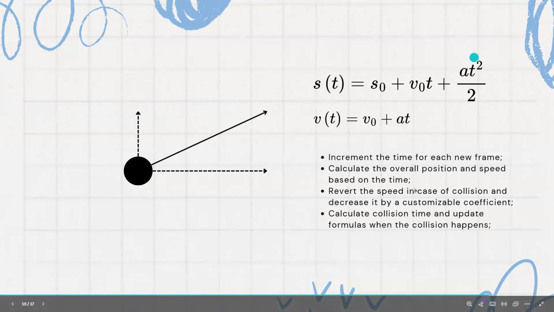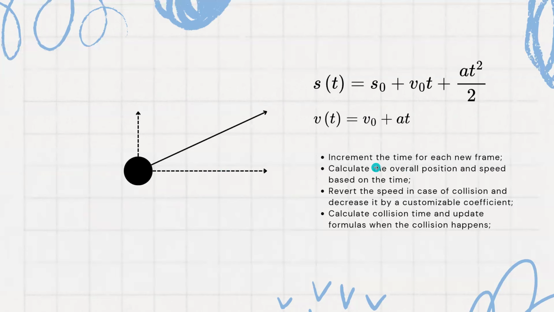And the way that I have implemented the solution is I'm no longer going to be incrementing position or incrementing velocity. I'm no longer going to be doing that anymore. The way that I'm going to do the simulation is I'm going to increment the time. So for each frame, we're going to have the specific time at which it is currently at. And based on that time, we are going to be using those two formulas to calculate the position and the velocity. And that way, we can make an accurate simulation, and it's going to be similar to how it's going to be in real life.